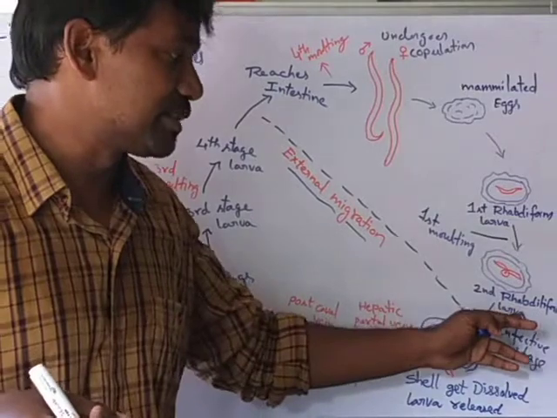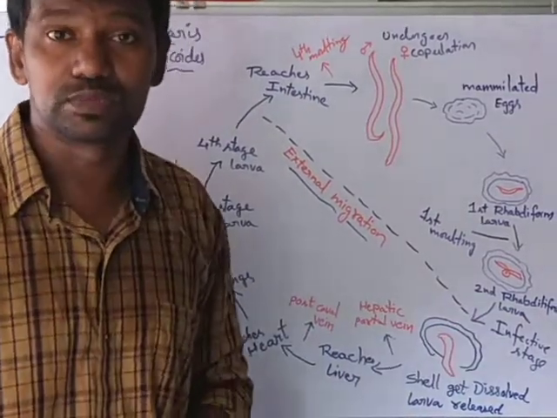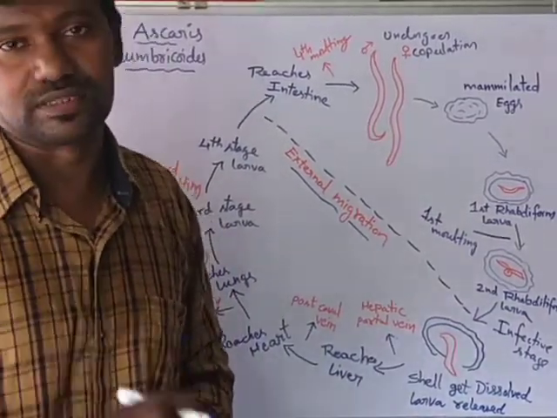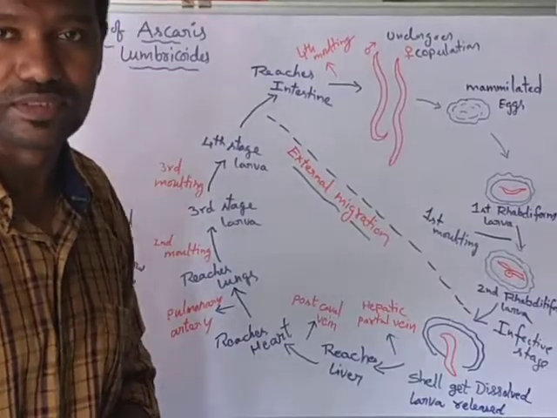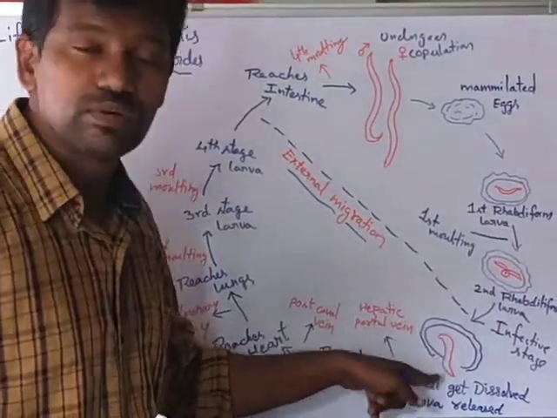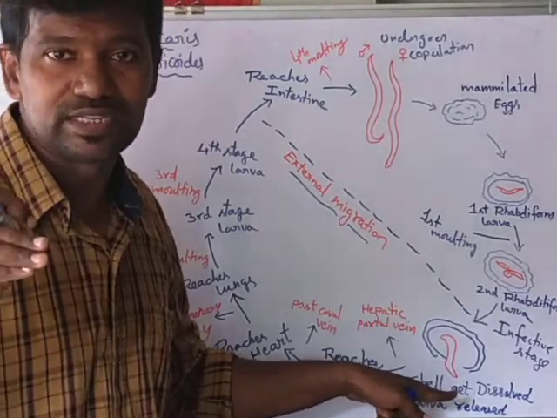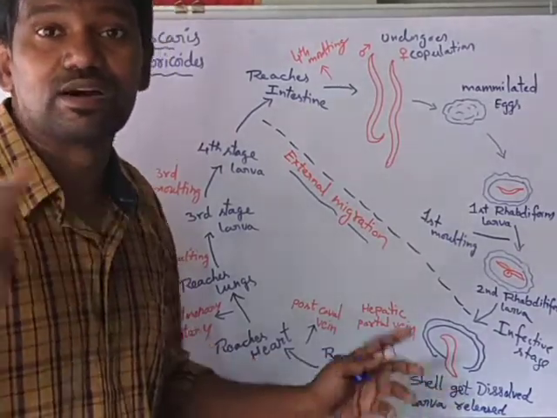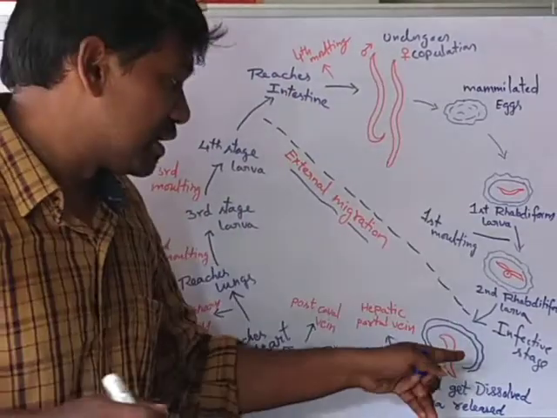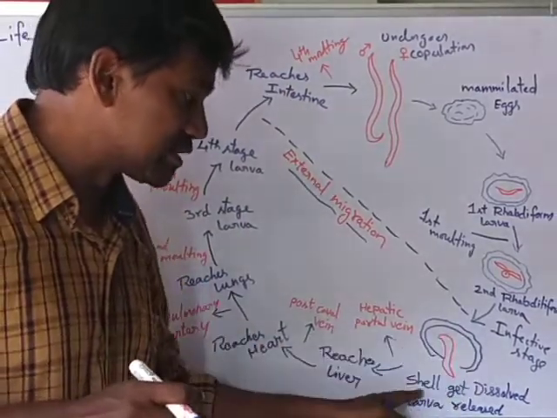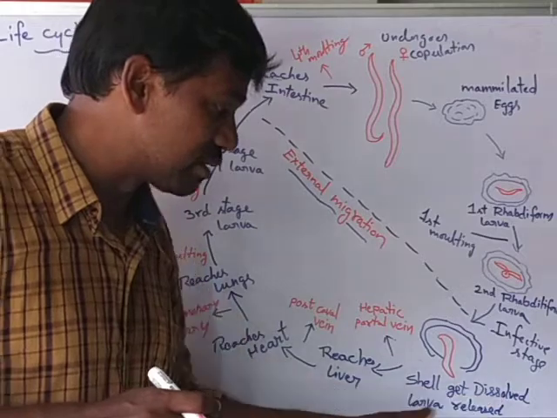This larval form, the second rhabditiform larva, now goes into the small intestine of the new host. When it enters the new person's small intestine, the egg cell gets dissolved.